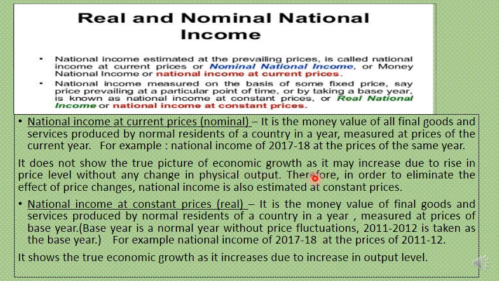Therefore, in order to eliminate the effect of price change, national income is also estimated at constant prices. Because nominal national income may only rise because of price rise, it becomes necessary here to estimate national income at constant prices as well, as we stated already. So this happens when the money value of final goods and services produced by normal residents in a year is measured at prices of the base year. So that is the previous year, the base year, which here is the normal year without price fluctuations.